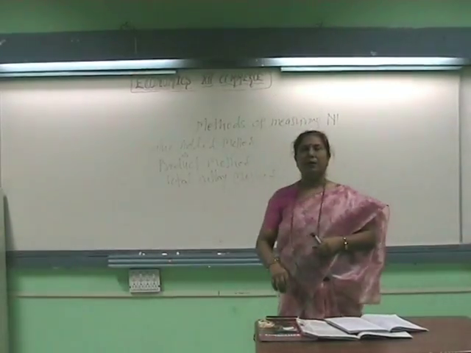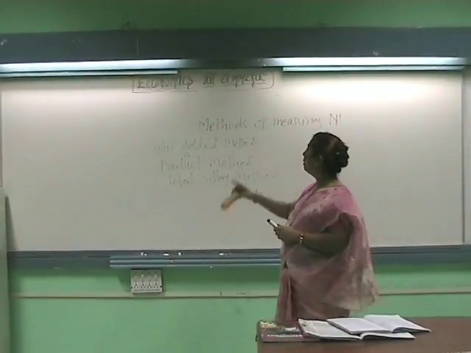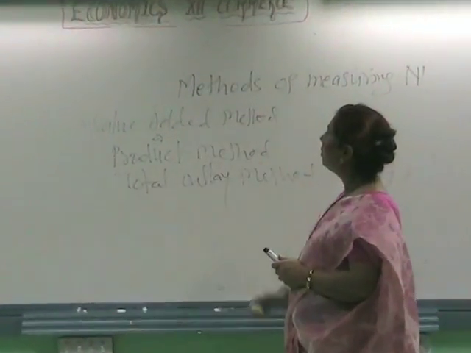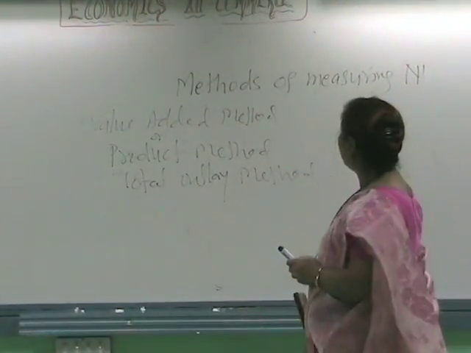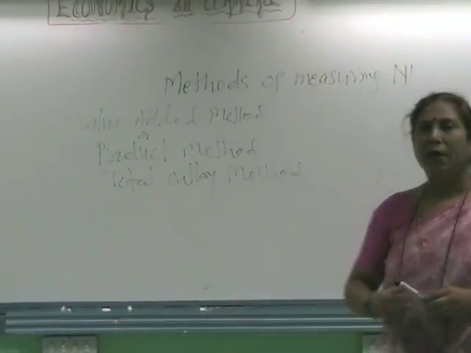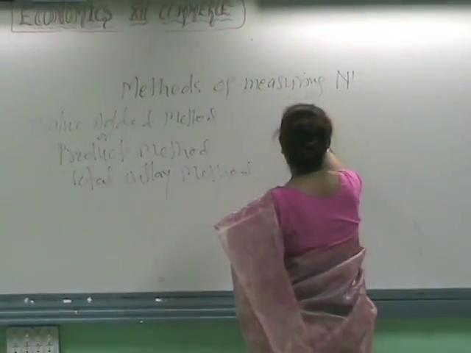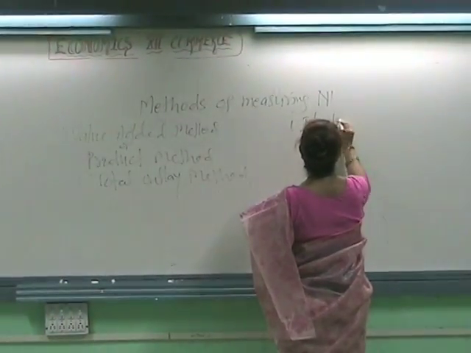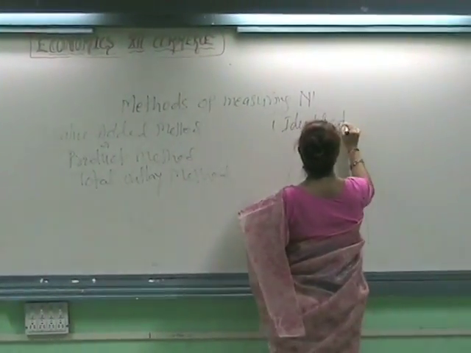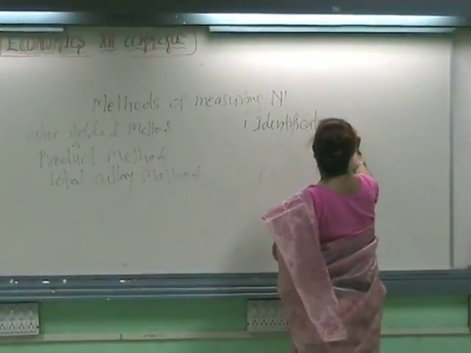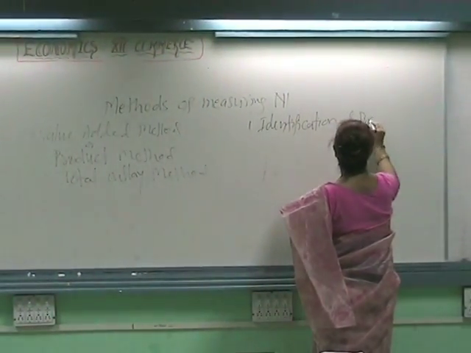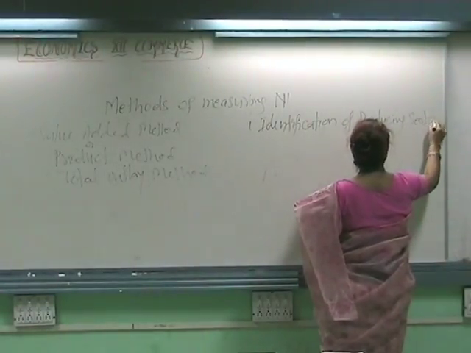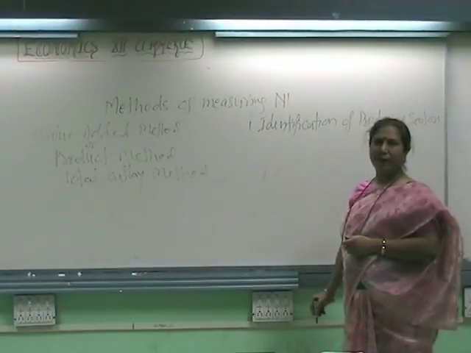What are the steps involved in product method or total outlay method or value added method? The first step is identification of producing sectors. First we will write the steps, then I will explain one by one.